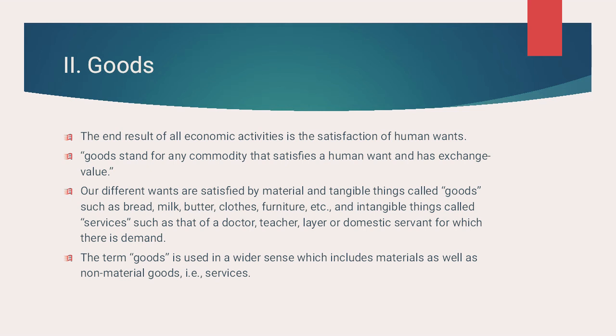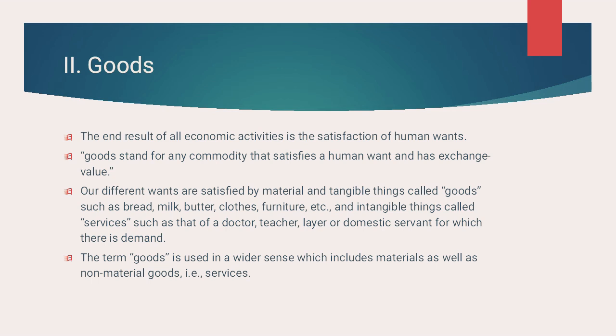But anything which can satisfy human wants is a good in economics. The end result of economic activities is the satisfaction of human wants. Goods stand for any commodity that satisfies a human want and has exchange value also. Of course, goods have exchange value.